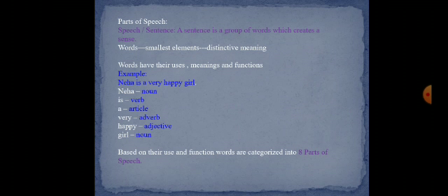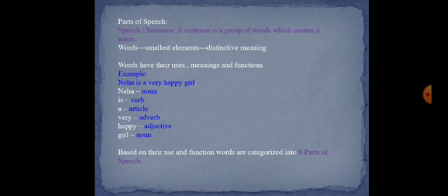A is an article, very is an adverb, and happy, this word functions as an adjective, and girl is a noun. Well, students, words are the smallest elements having their distinctive meaning, and based on their use and functions, words